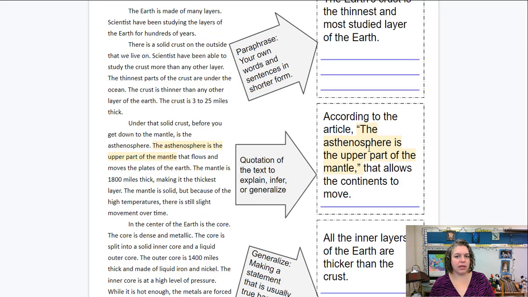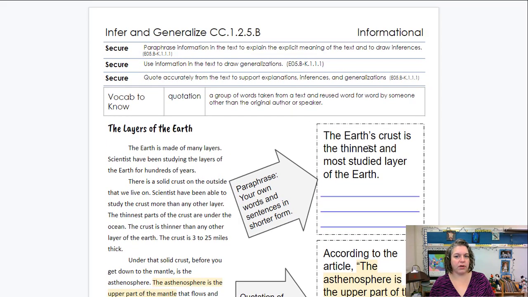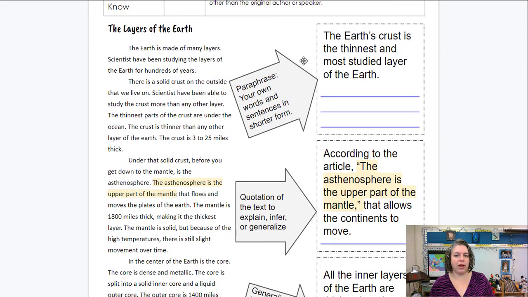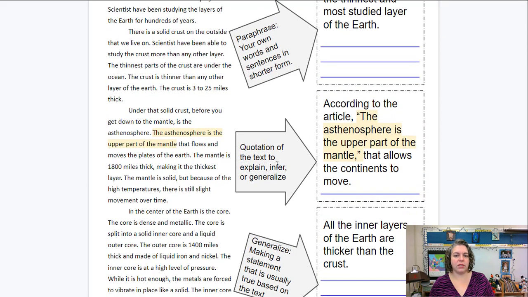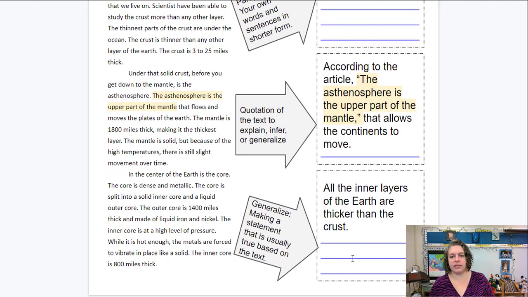Okay, so those are the 3 skills that we're going to work on with inferring and generalizing. Being able to paraphrase in our own words, using the text to infer, and generalizing, making a generalized statement that is usually true.